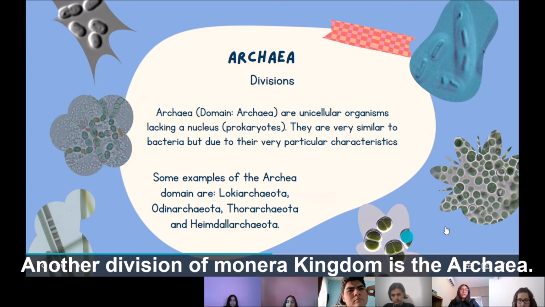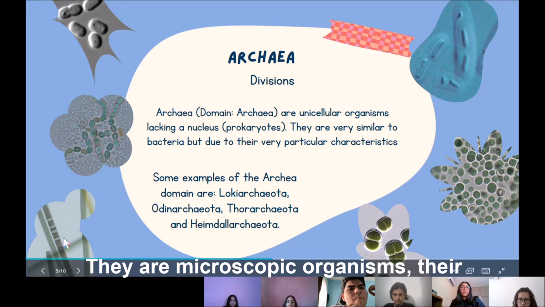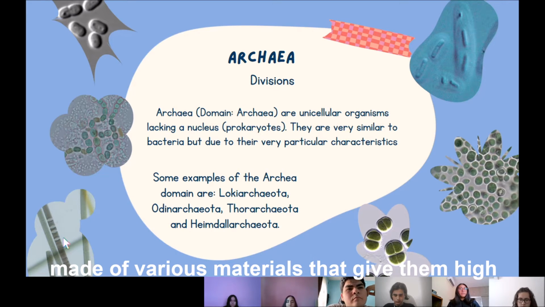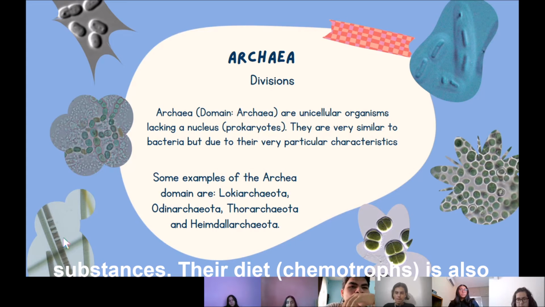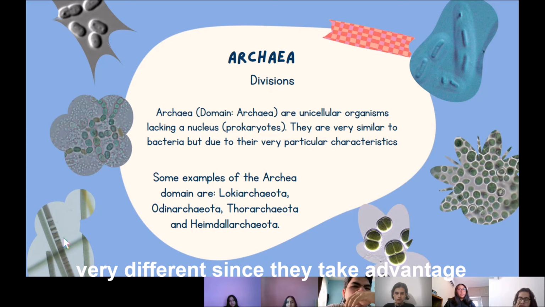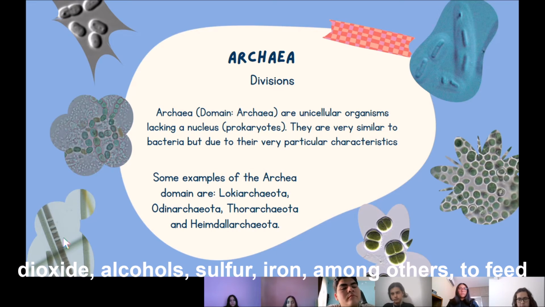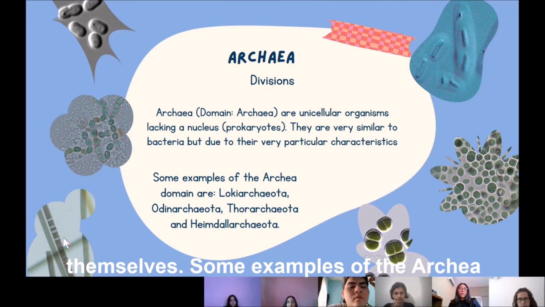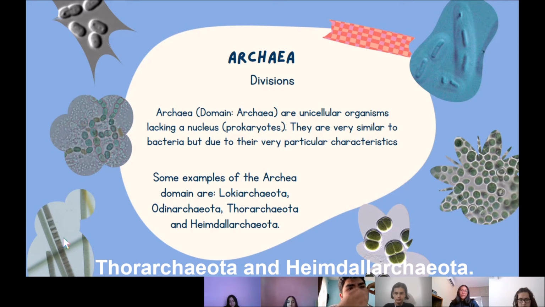Another division of the Monera kingdom, the Archaea. They are microscopic organisms. Their cells are covered with a cell wall made of various materials that gives them high resistance against antibiotics or other harmful substances. Their diet, chemotrophs, is also very special. They take advantage of inorganic compounds such as hydrogen, carbon dioxide, alcohol, sulfur, iron, among others, to feed themselves. Some examples of the Archaea domain are the Lorcaceae, Ordinartiara, Turciaceae, and Heimortiara.